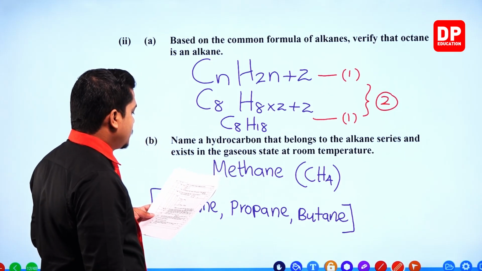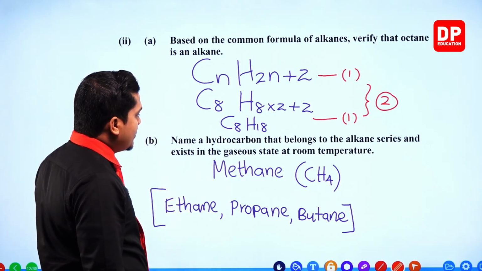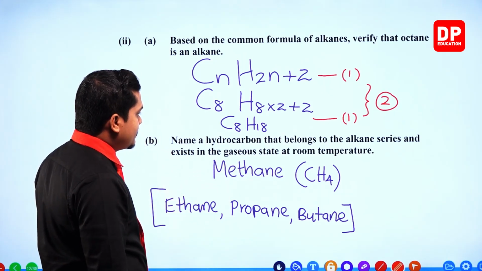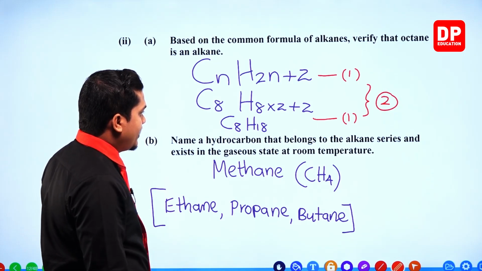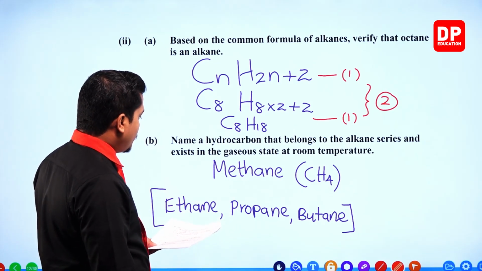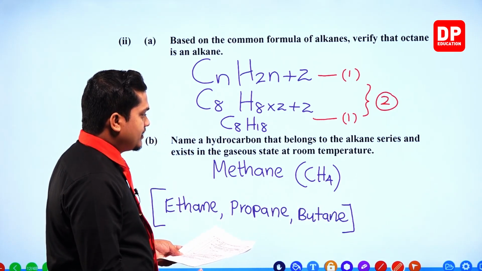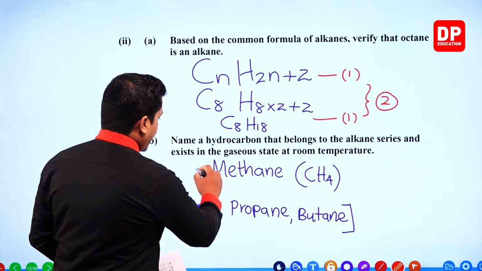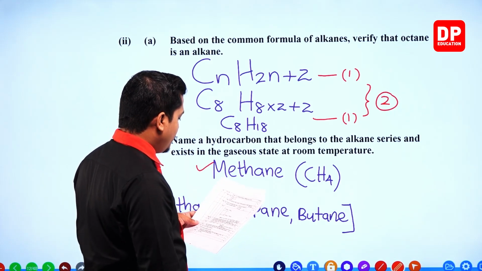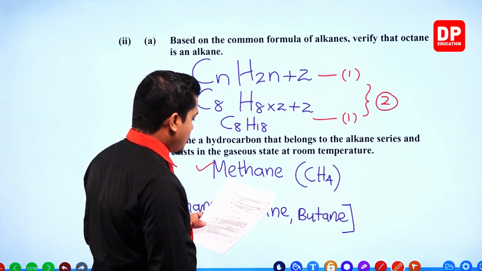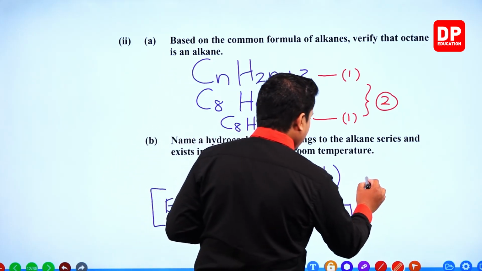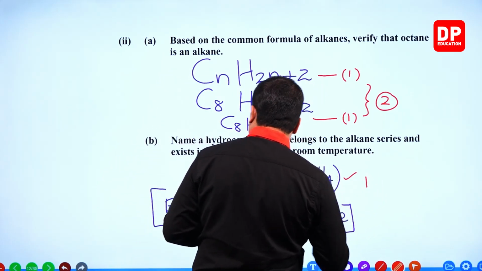Then for naming a gaseous substance, or a gaseous hydrocarbon at room temperature, these responses are also correct. However, you need to answer only one. So for mentioning this, you will be receiving 1 mark.